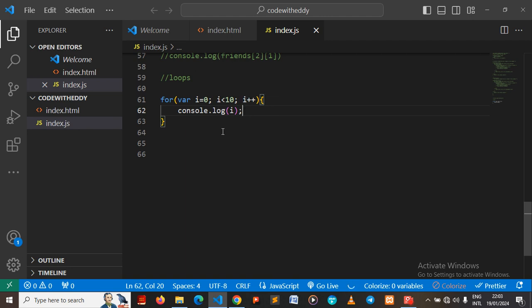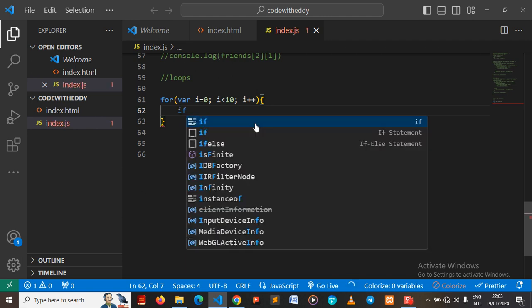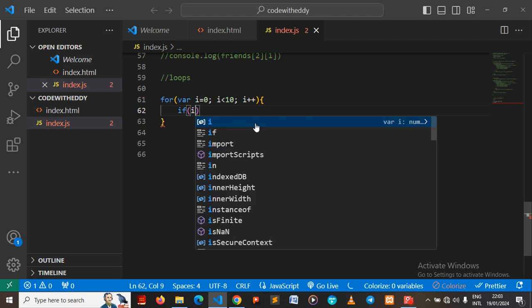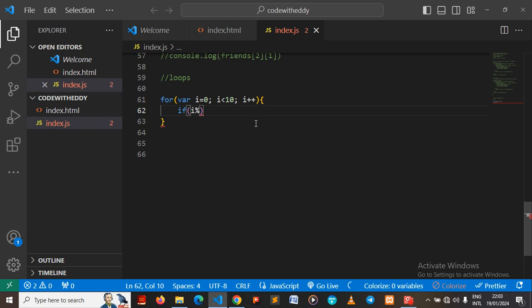Now let me show you, for example, that we can actually apply an if statement here. Let's say I want you to print out all the even numbers between 0 and 10. How will you do that? You can say, if i modulus 2 equals 0, that means when you divide a particular value of i by 2 and the remainder is 0, print out that number.